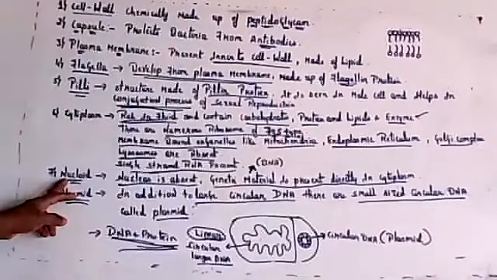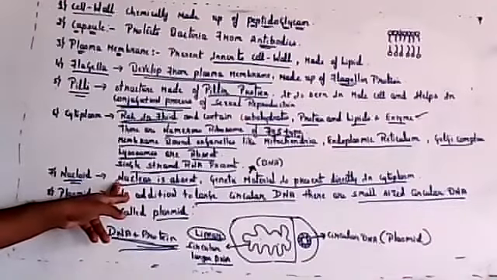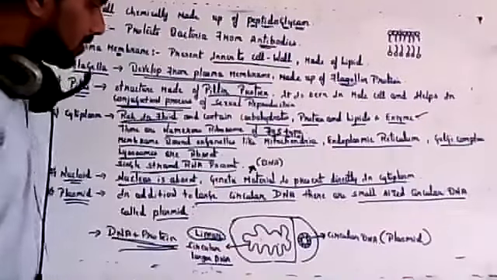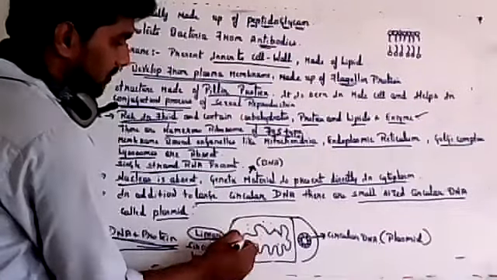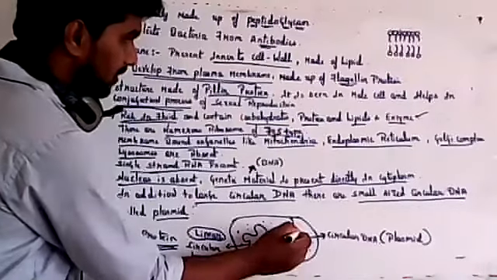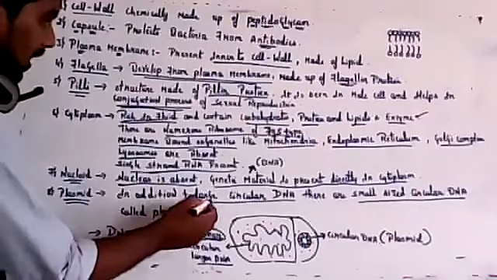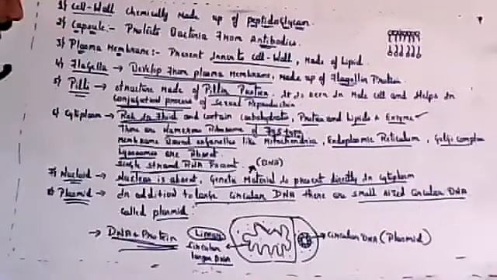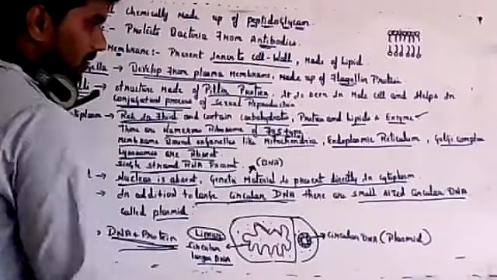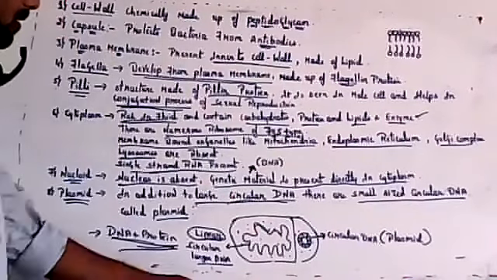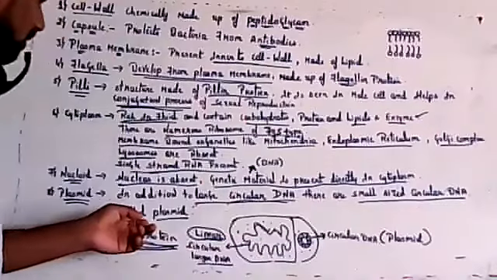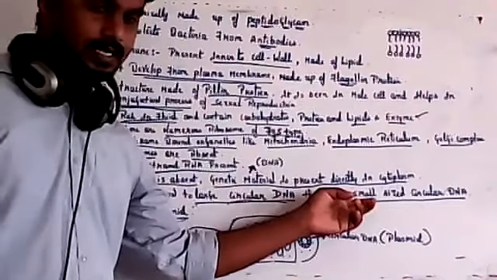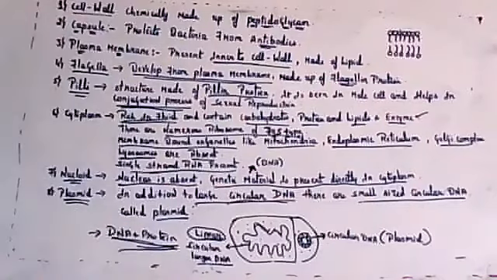Nucleoid membrane is absent, so that's why it is called nucleoid. Genetic material is directly present in the cytoplasm. In addition to the large circular DNA, there are two types of DNA you will find. One is linear or larger circular DNA, and there is small sized circular DNA called plasmid.